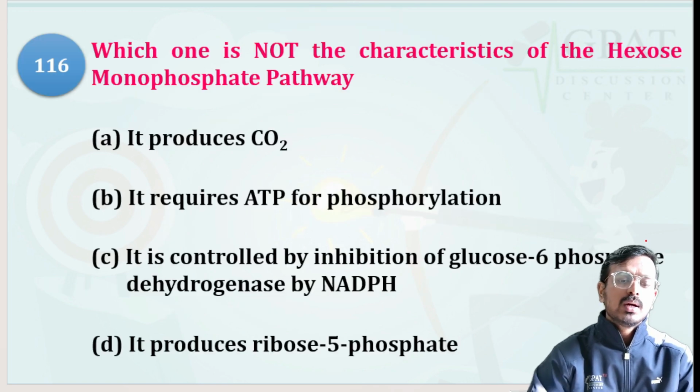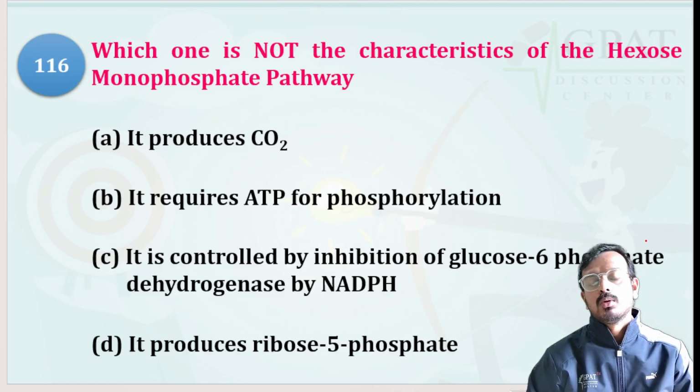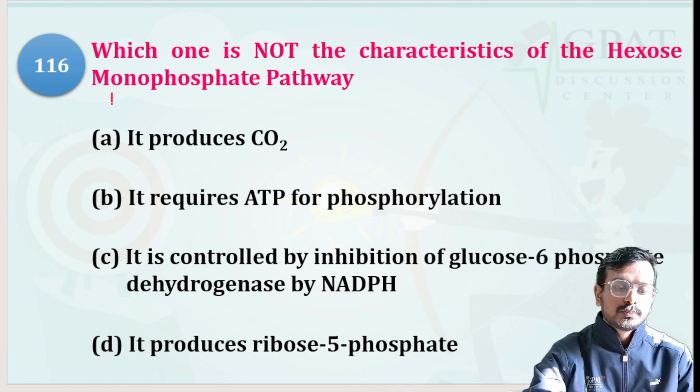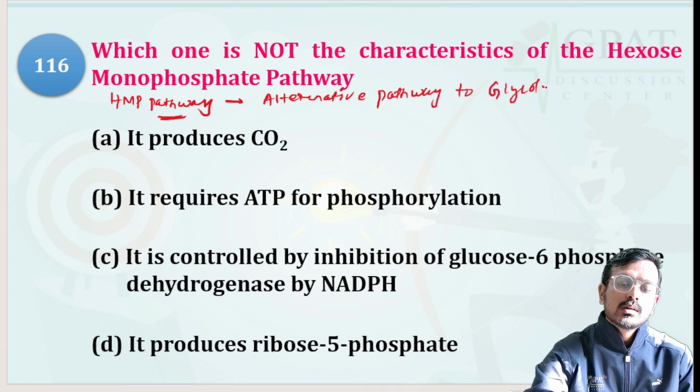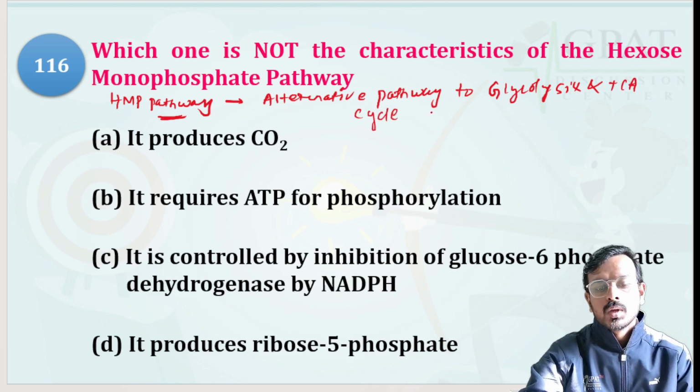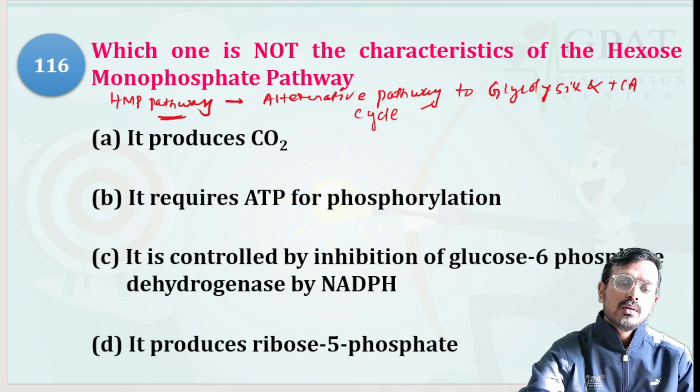Next question: which one is the most characteristic of the hexose monophosphate pathway? So HMP pathway. Let's recall what the HMP pathway is. I have explained that the HMP pathway is basically an alternative pathway to glycolysis and TCA cycle for oxidation of glucose.